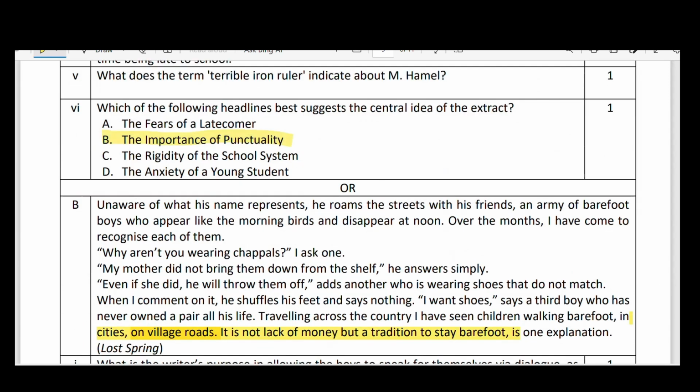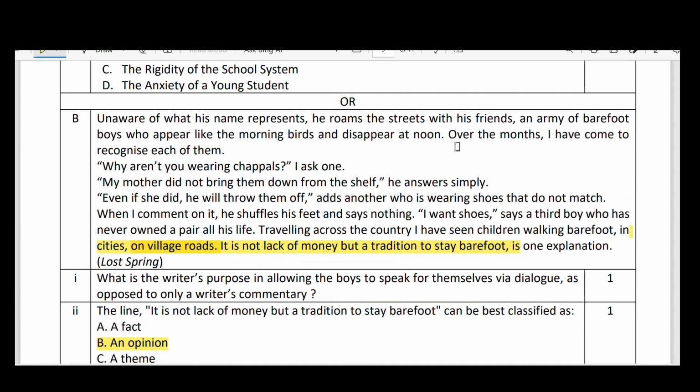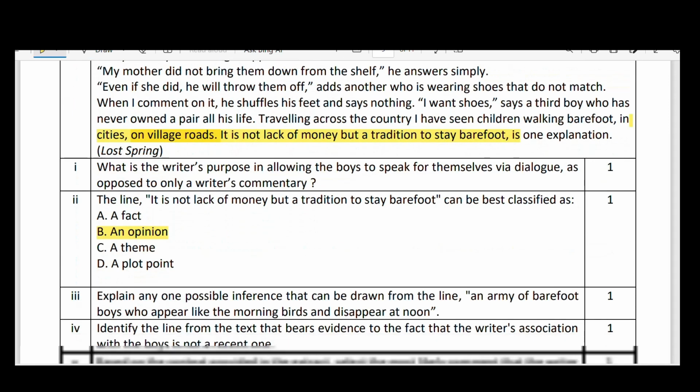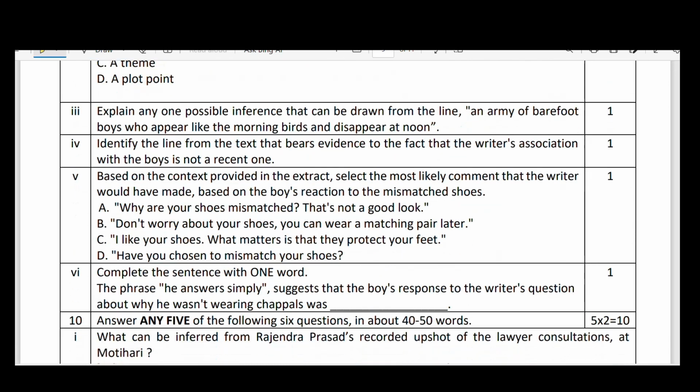Here in the passage I will show you: "Over the months I have come to know them." This is the evidence for this question.